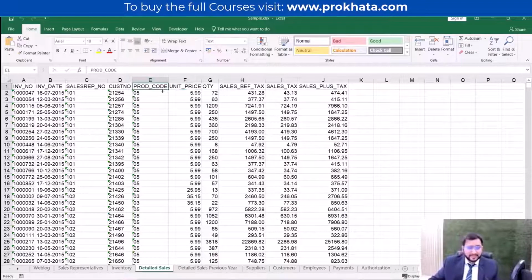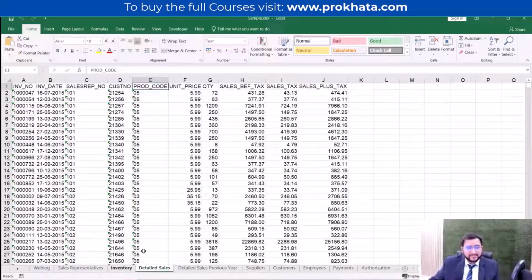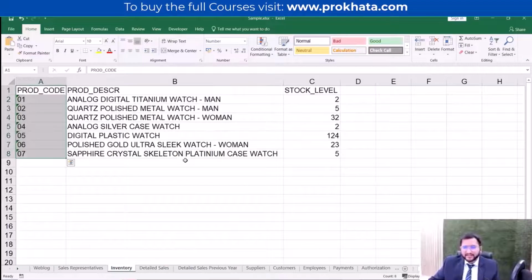Product code is available. So what we can do from this product code, we have one more sheet, inventory. So what is available here? Anyone can tell me what detail we can get from the inventory sheet, what visualization we can create from the inventory sheet about this sales. So we have to visualize this sales using this inventory sheet. So what kind of analysis can be done?